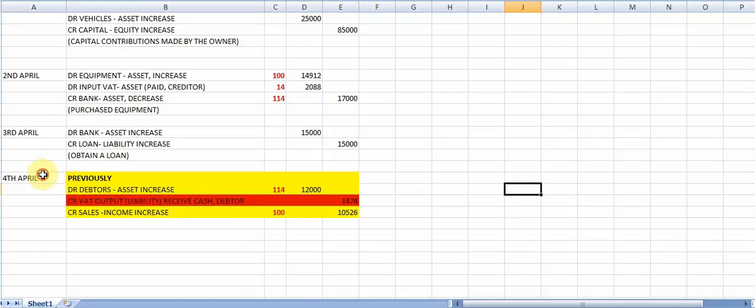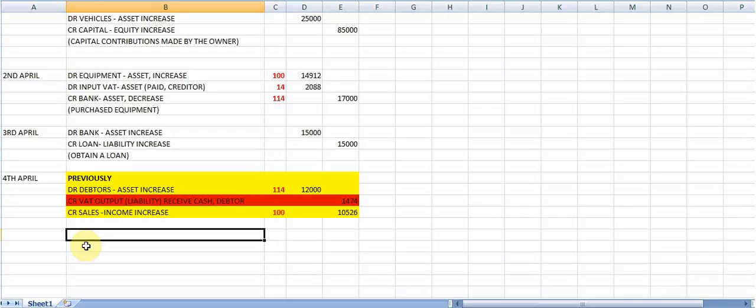Now, in the second step on the 4th of April, when the debtor comes to pay, we do not record VAT again because that's a double entry. So we don't want to record something twice. When a credit sale or a credit purchase had previously taken place, and then it is paid for or payment is received for it later on, we don't record the VAT again because that will be double counting.